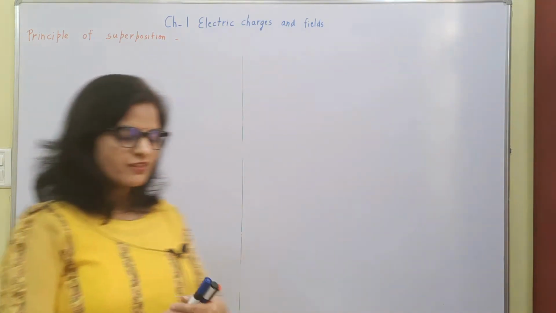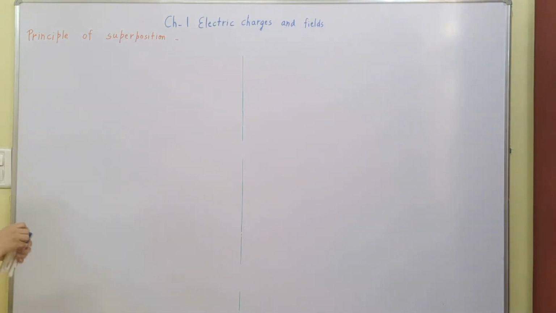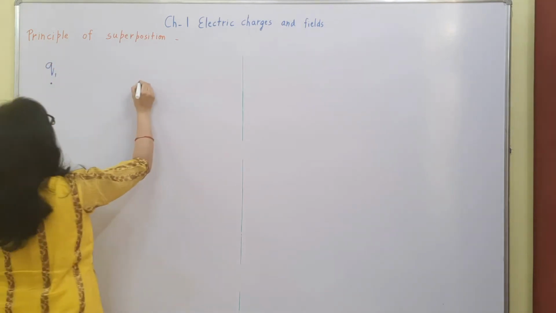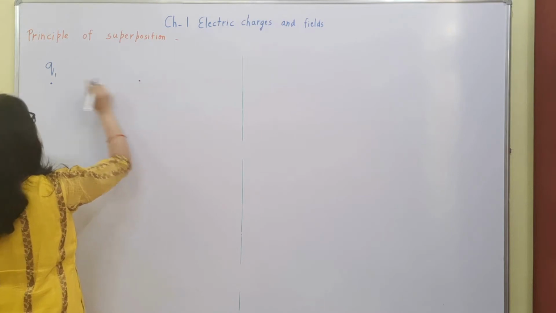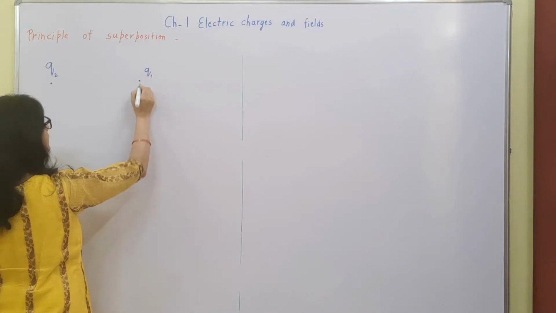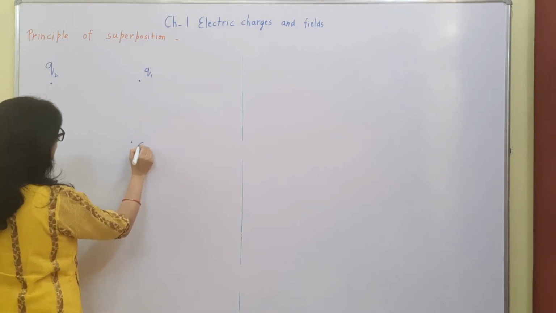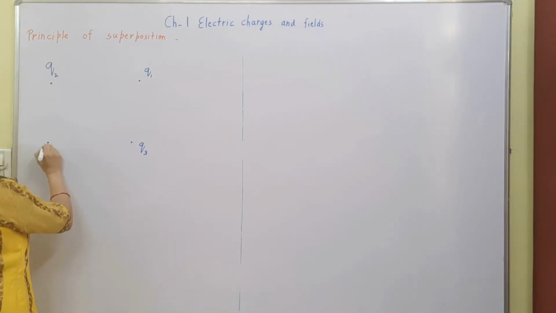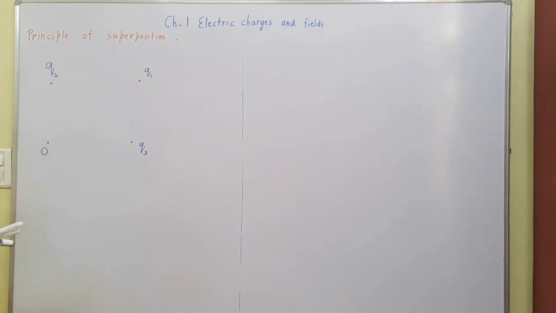What does that mean? If we take three charges, we are taking the example of three charges here to make the thing simple, and then after we will generalize. Suppose I have charge Q1 over here. Let's say this is Q2, this is Q1, and this is somewhere Q3. So we have three charges, for example, to understand the concept of this principle of superposition, and then I'll state it. So if this is the origin,